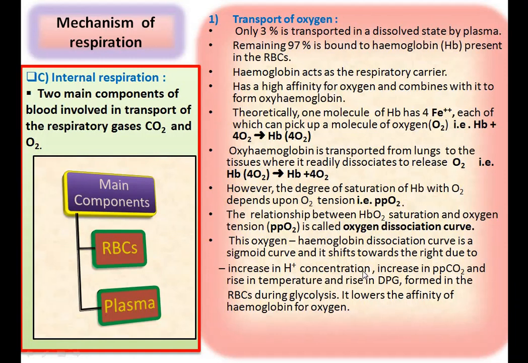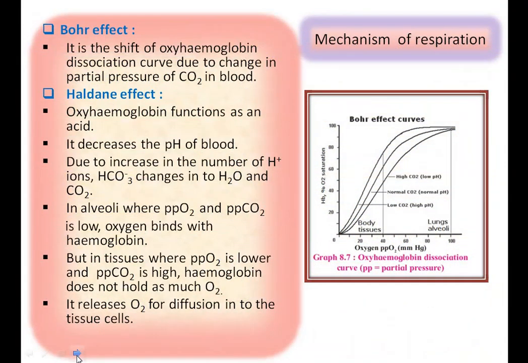2,3-diphosphoglycerate. 2,3-diphosphoglycerate is formed in the red blood corpuscles during the process of glycolysis. It lowers the affinity of hemoglobin for oxygen. Then the next topic, that is the Bohr effect.